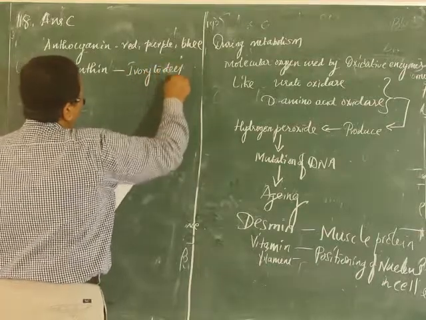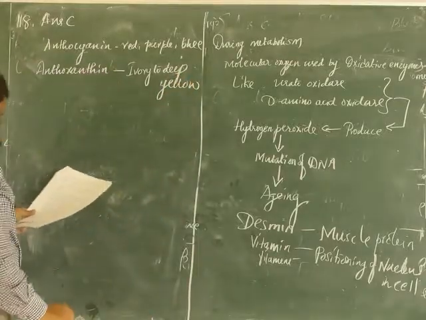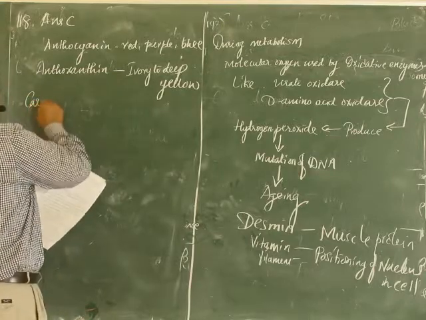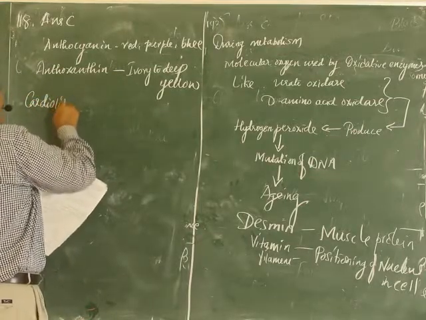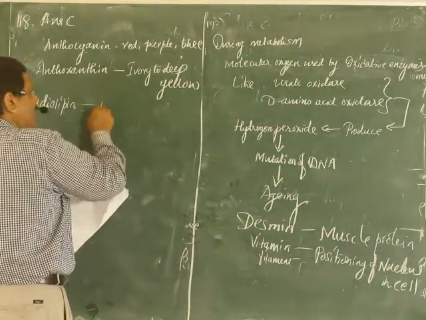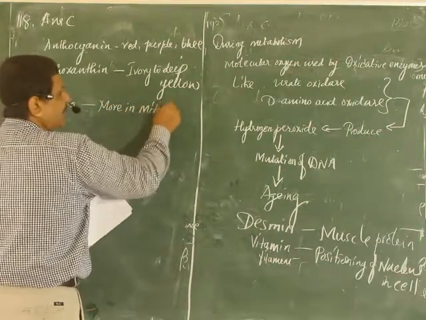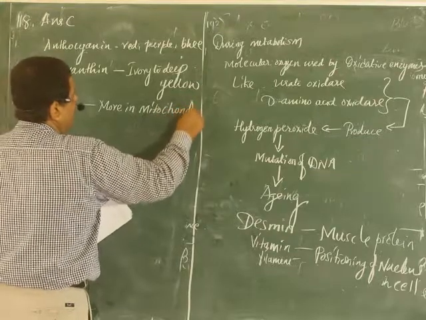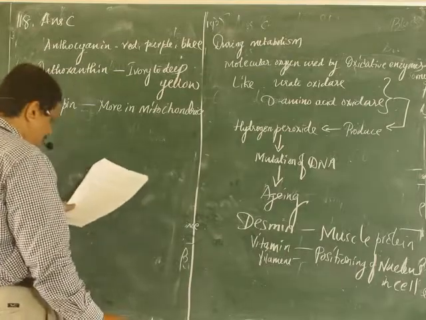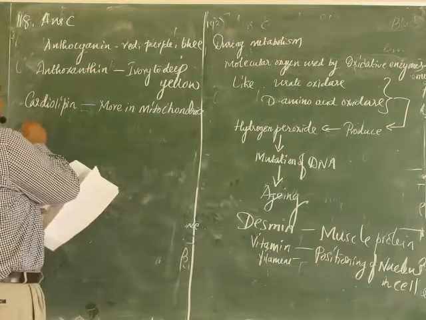Okay. Then cardiolipin is found more in mitochondria. Then chloramphenicol is an antibiotic that inhibits mitochondrial protein synthesis.